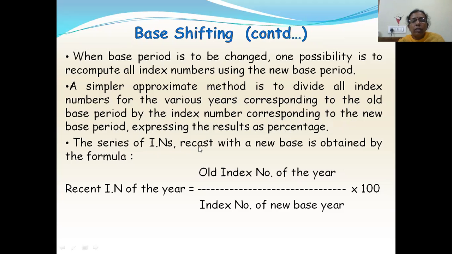The series of index numbers recast with a new base period is obtained using this formula. Recast index number of the year is equal to the old index number of the year divided by the index number of the new base year into 100. This is the formula for recasting the index number, or calculating the index number after base shifting.